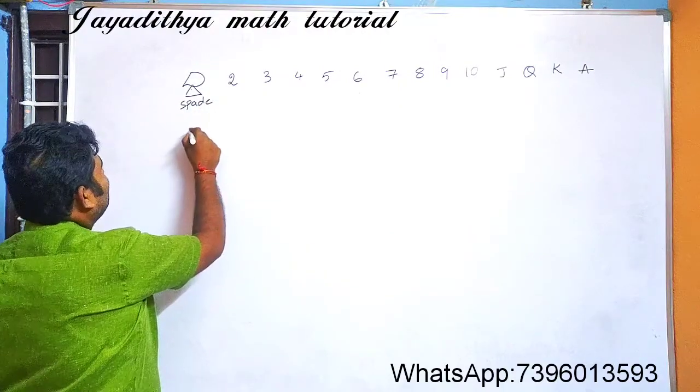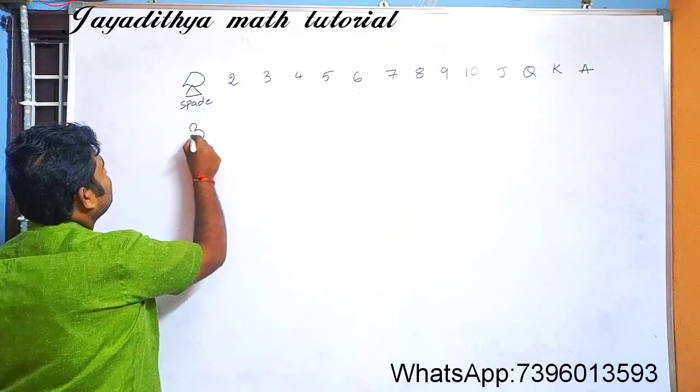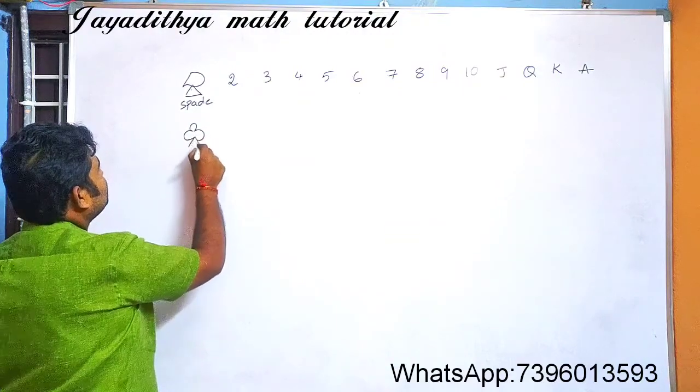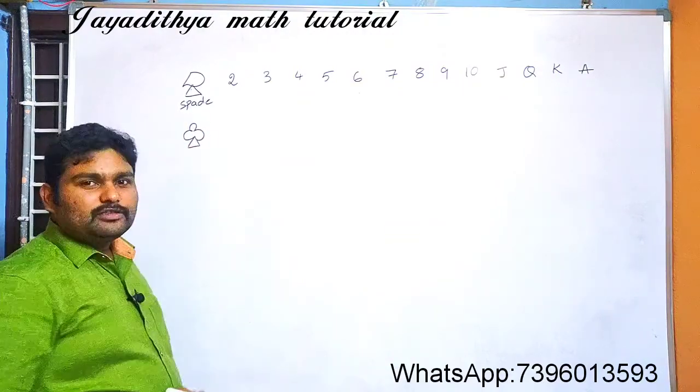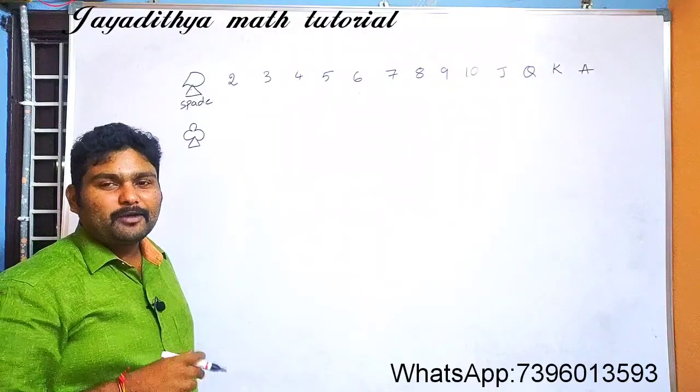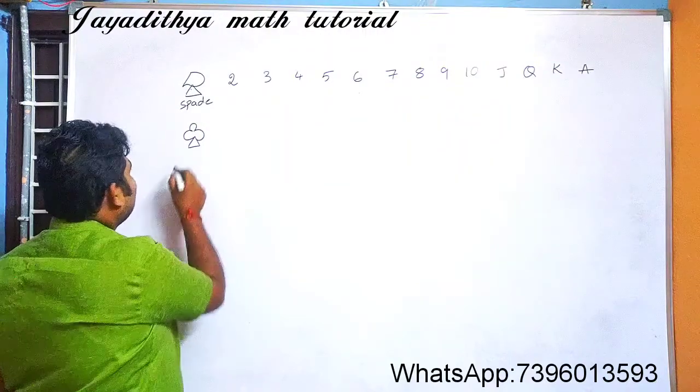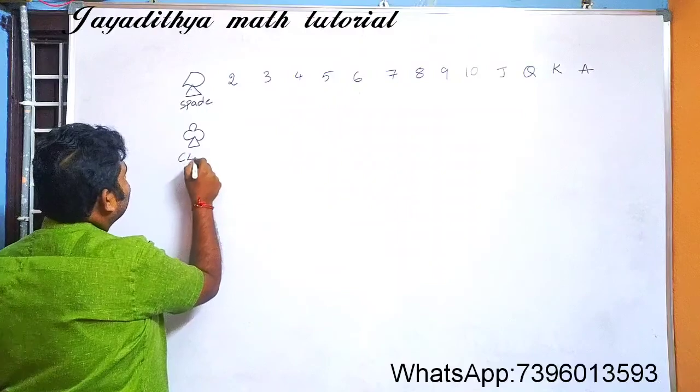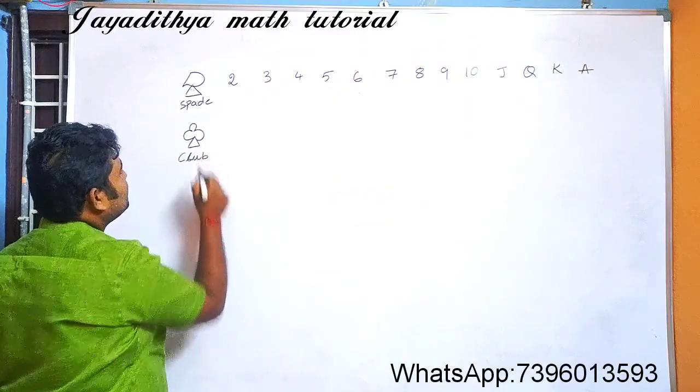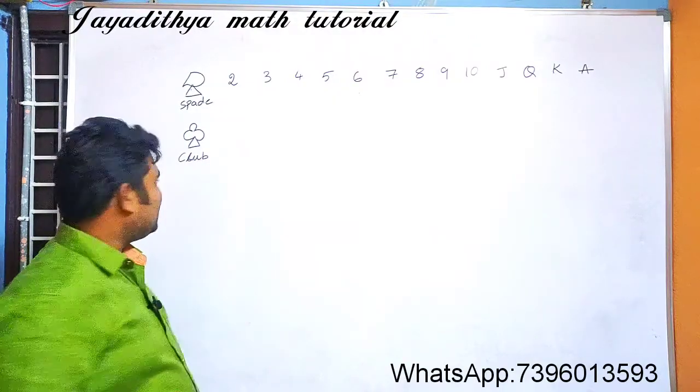Next you have one more symbol, this one. Some students will say it is a flower, but it is not a flower, that is a club. This is the club shape.